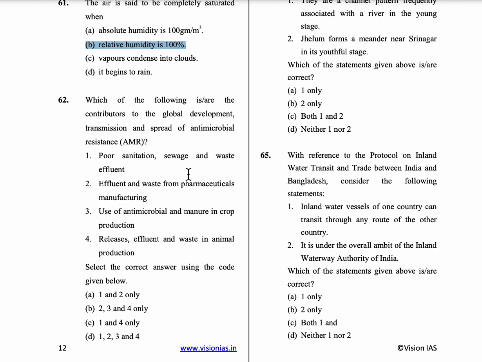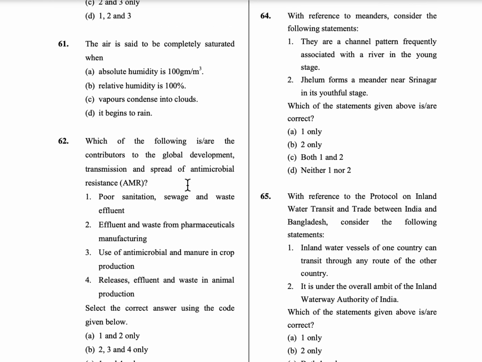So due to poor sanitation, sewage and waste effluent, due to effluent and waste from pharmaceutical manufacturing, usage of antimicrobial and manure in crop production, releases of effluent and waste in animal production. All these cause the spread of antimicrobial resistance. So option D is the correct answer.